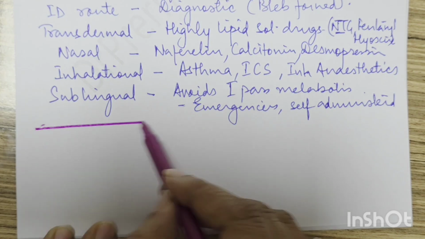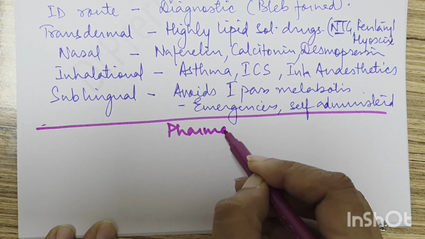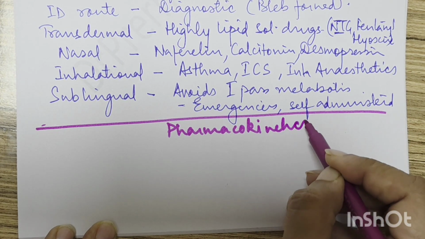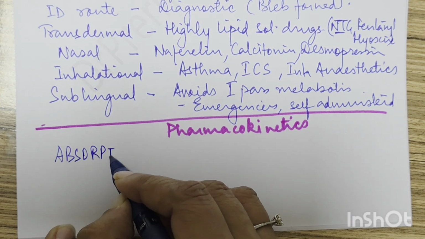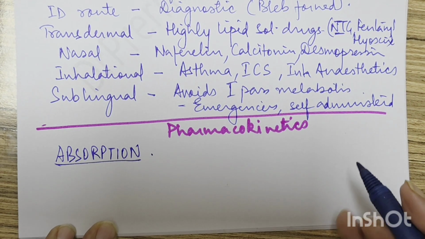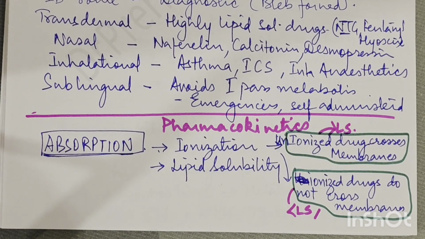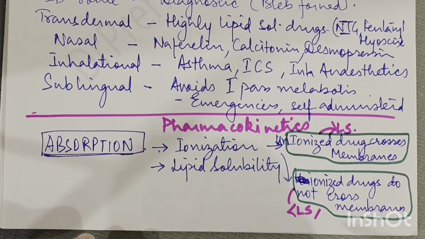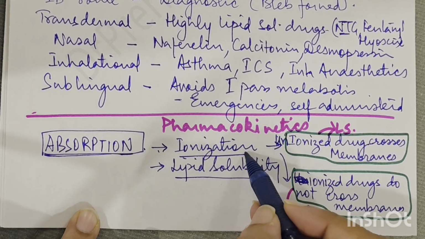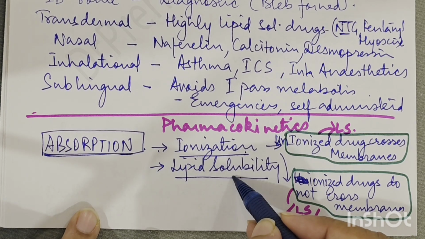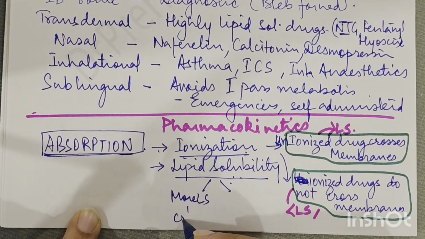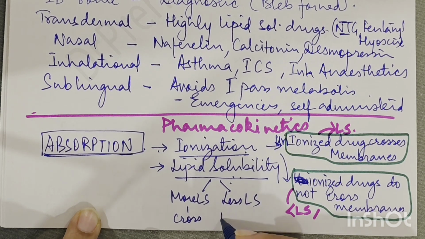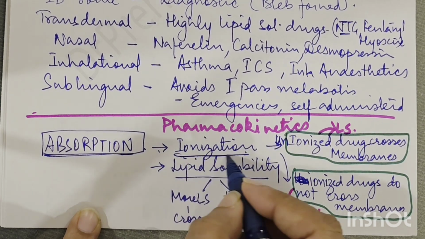Now we come to the pharmacokinetics. So pharmacokinetics में सबसे पहली जो चीज़ हम पढ़ते हैं वो है absorption. Okay, absorption सबसे पहले पढ़ेंगे. Now starting with the absorption, you have to understand two main fundamentals: ionization and lipid solubility. So we know that more lipid soluble drug will cross the membrane and less lipid soluble will not cross. Same way in ionization.